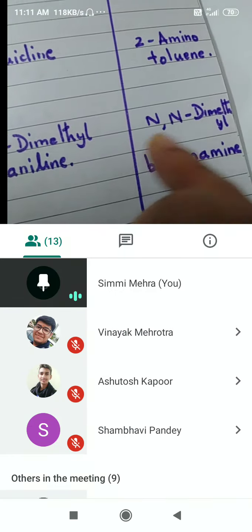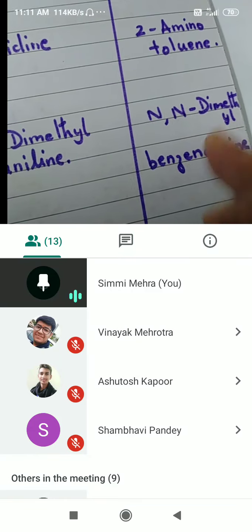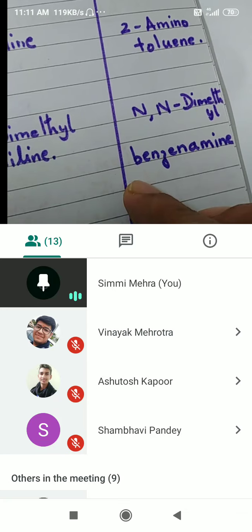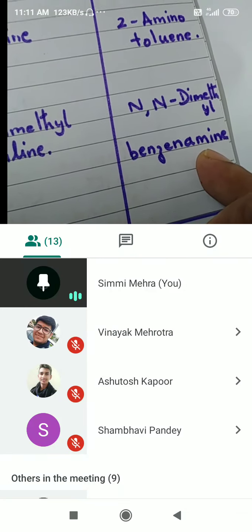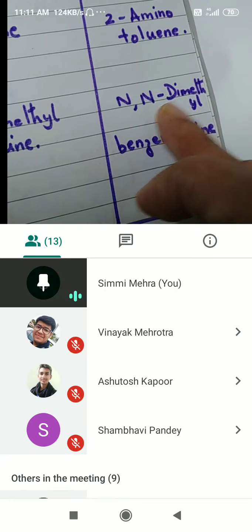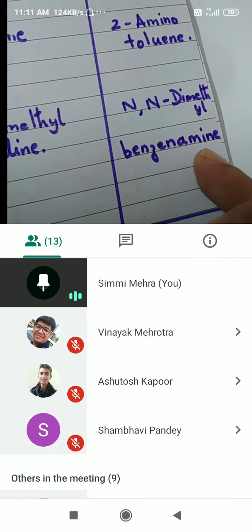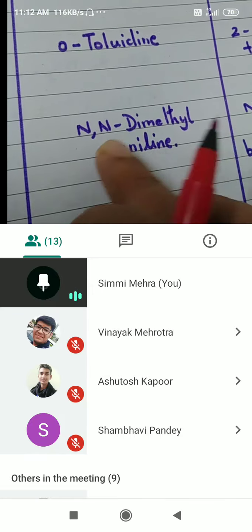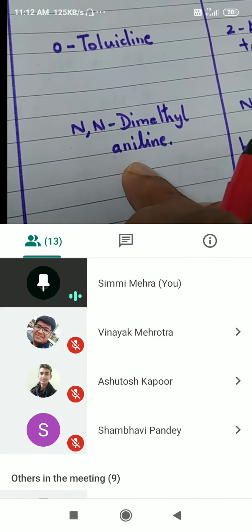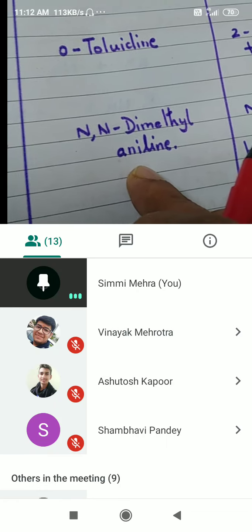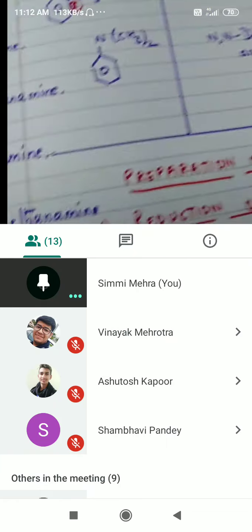So this is going to be N,N-dimethyl benzene, drop E, amine, or you can also write aniline. Now aniline is also accepted as IUPAC name. And your common name will be N,N-dimethyl aniline, although aniline now is also accepted as IUPAC name.